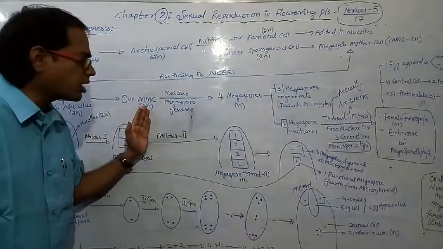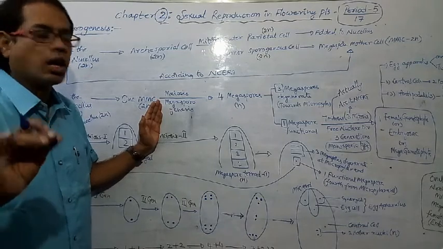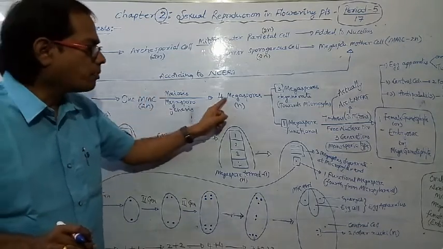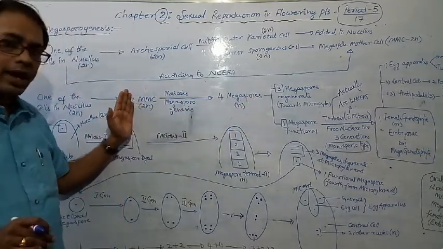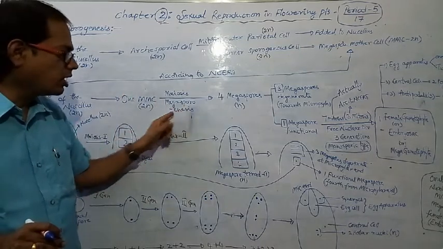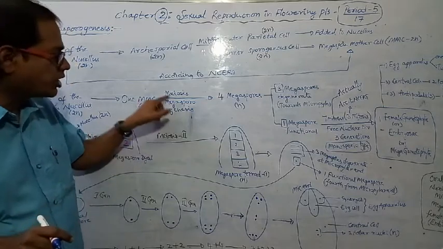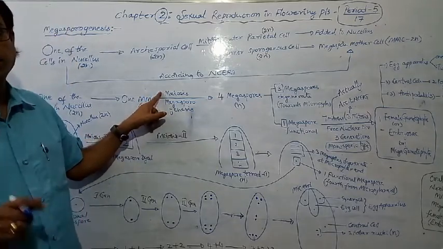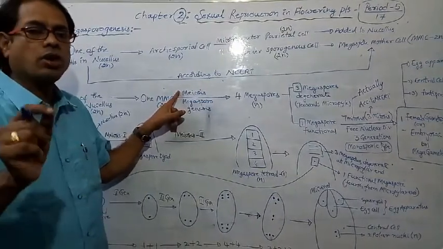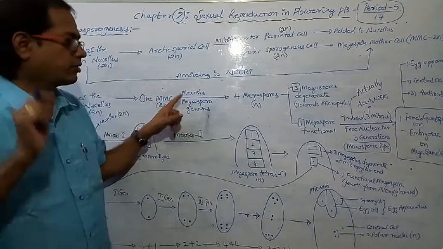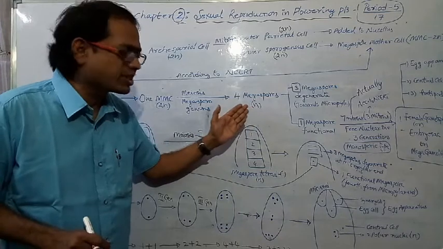This megaspore mother cell undergoes reduction division, also called meiosis, and forms megaspores. Formation of megaspores from the megaspore mother cell is called megasporogenesis. Which division occurs during megasporogenesis? Meiosis occurs. Meiosis is also called reduction division, also called heterotypic division. 4 megaspores are formed. The ploidy of megaspores is haploid.